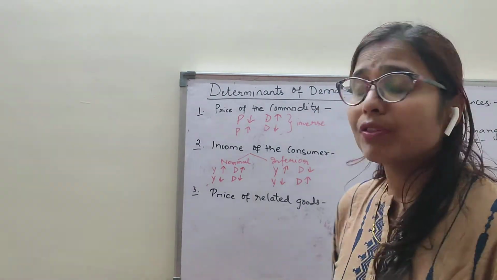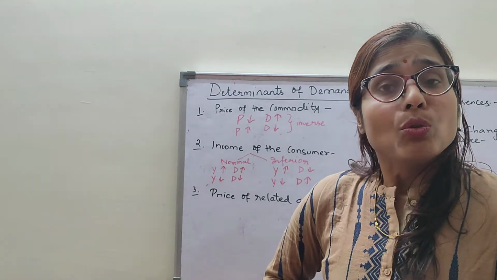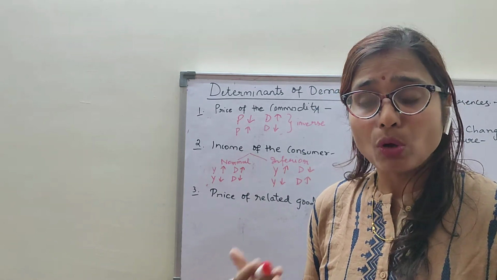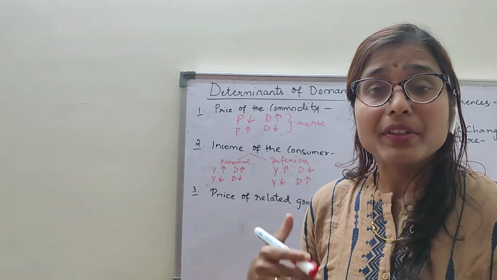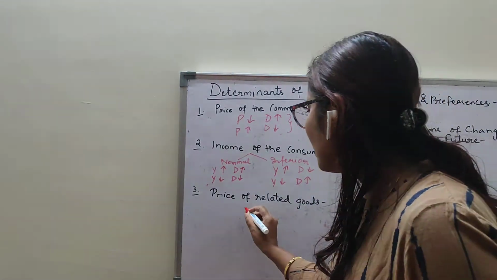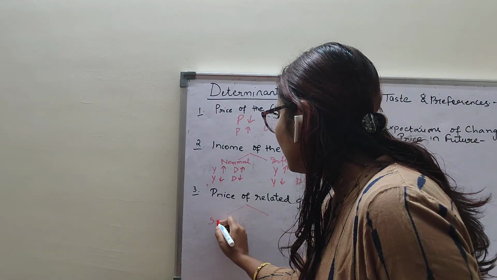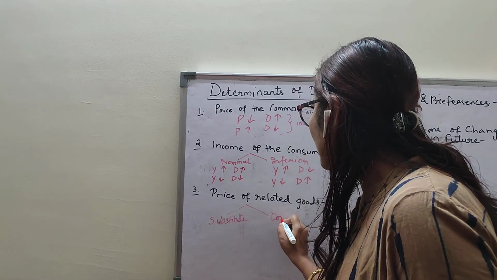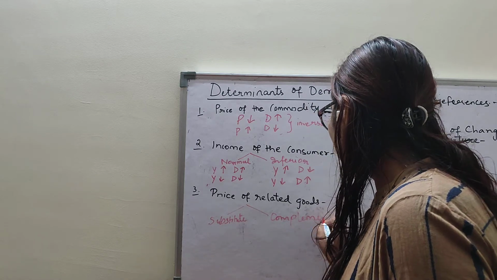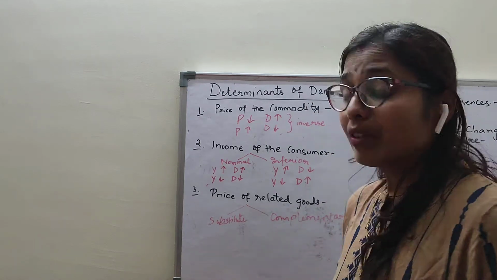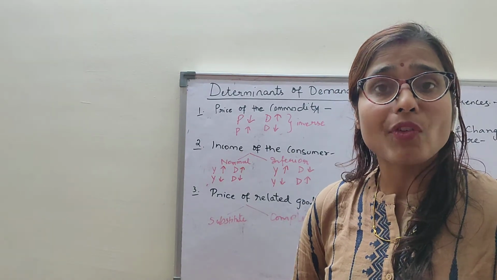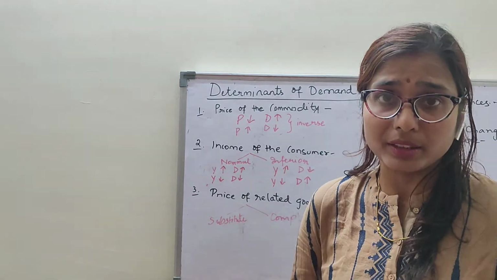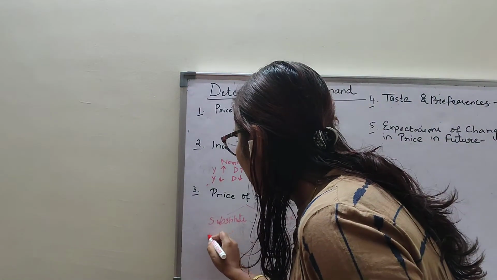Third point is the price of related goods. Now, when you go to the market to buy a commodity, what do you do? You buy that commodity, but demand is also affected by the related goods. There are two types of goods: substitute goods and complementary goods. Now what are substitute goods? Substitute goods are those goods which satisfy the same type of need and hence can be used in place of one another. Like, suppose for example, tea and coffee.